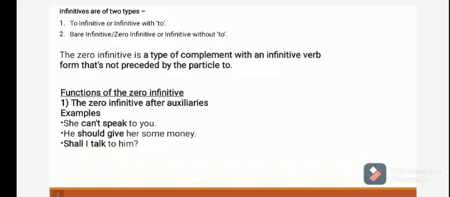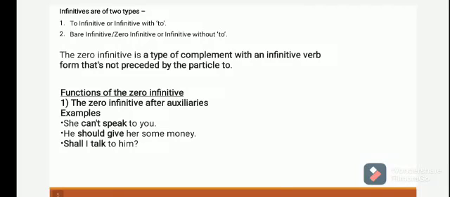Infinitives can be divided into two parts. Number 1, to infinitive or infinitive with to. Number 2, bare infinitive or zero infinitive or infinitive without to.